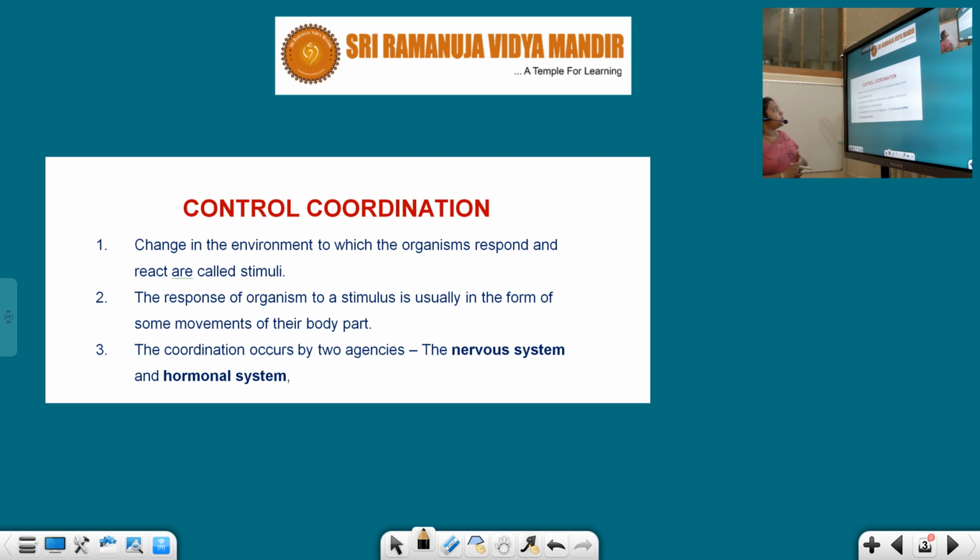Students, control and coordination: a change in the environment to which an organism responds and reacts is called a stimulus. Actually, in order to sustain in nature, every living creature carries out some life processes, right? Respiration, circulation, digestion. All of these come under life processes.